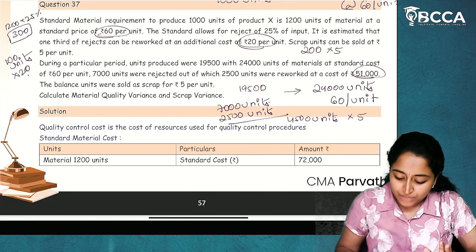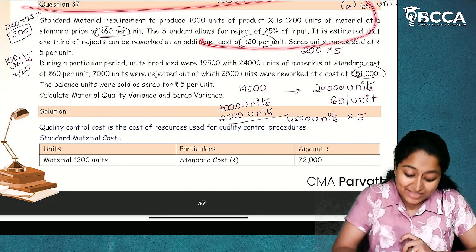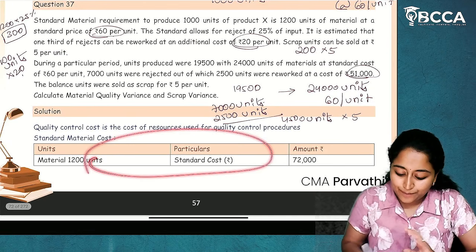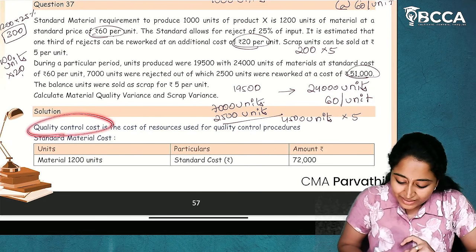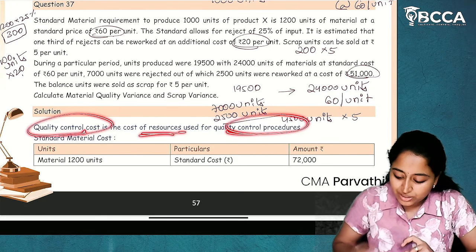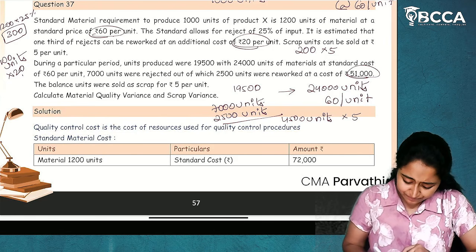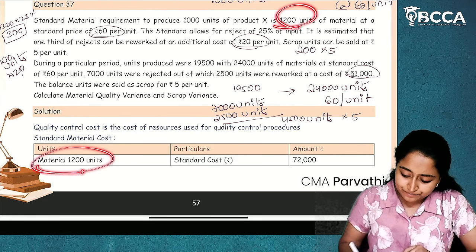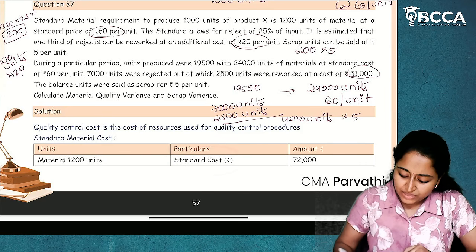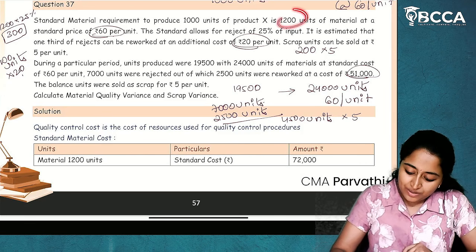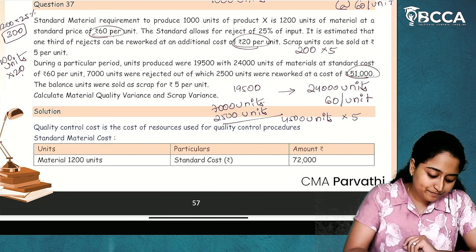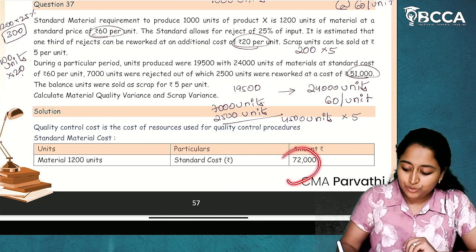Okay. Now, whatever we have done as the analysis, that first we will write in a tabular format. Okay. Quality control cost is the cost of resource used for the quality control procedure. Now, standard material cost. Material 1200 units. Standard cost. How much is the cost? 1200 into 60. 72,000.